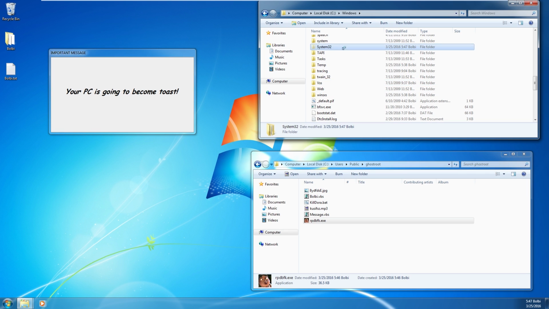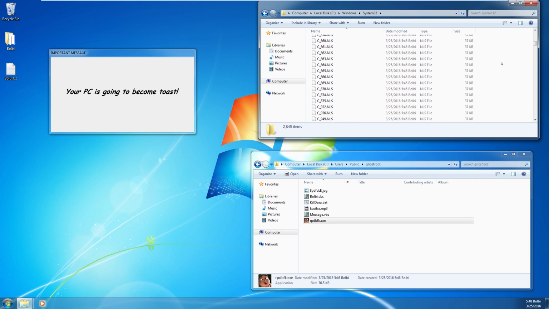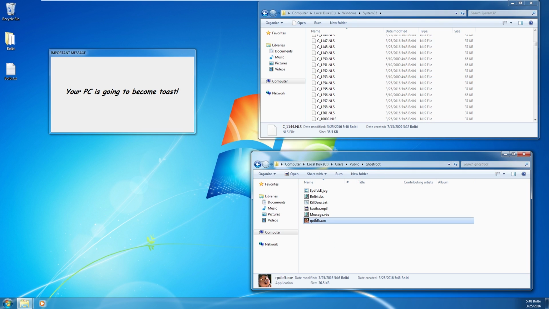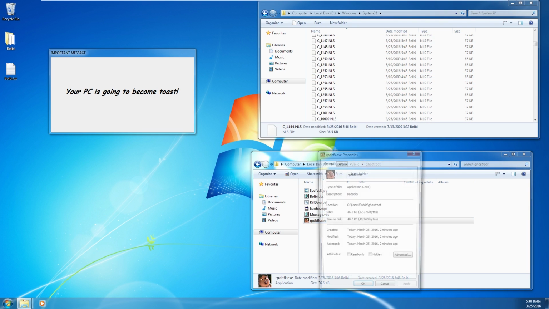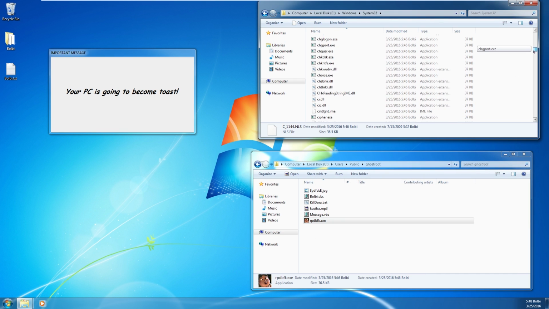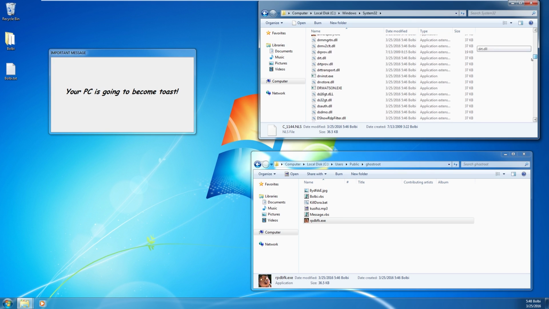And if we look in the System32 folder, pretty much everything in here has been overwritten. Everything it can access, it's overwritten. We can see they're all 37 kilobyte files. If we look at this, it is 37 kilobytes, so it's pretty much overwriting everything you can find in the System32 directory, which is bad.